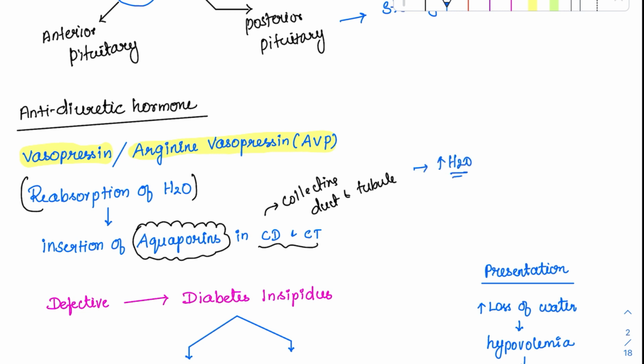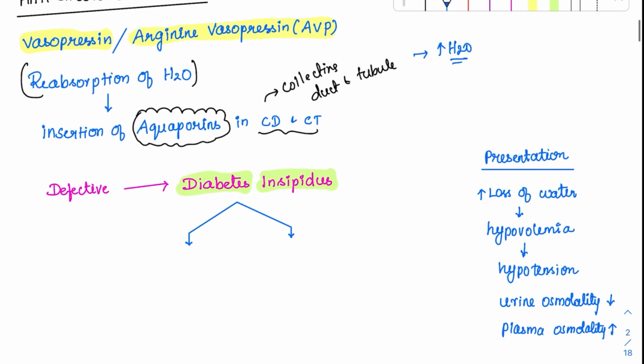But if there is a functional defect in this water reabsorption, then we will end up with a specific disease called diabetes insipidus. It is not mellitus, it is insipidus. Diabetes insipidus, what is the issue? Here there is no glucose excess, here there is excessive water loss. The person is constantly losing water and this is called diabetes insipidus.